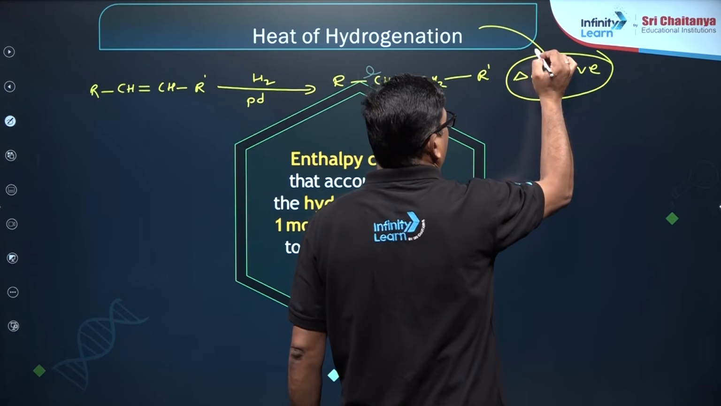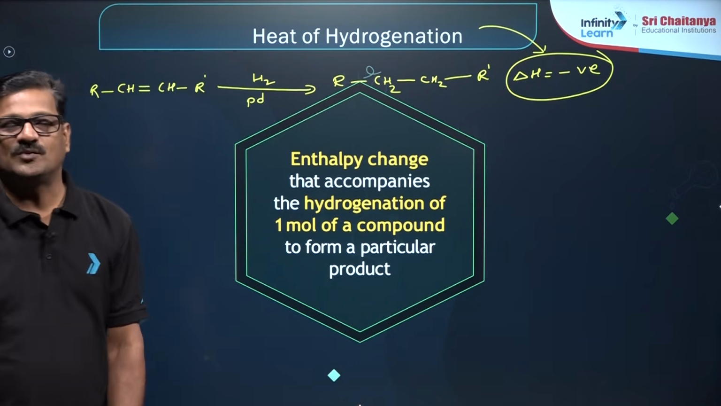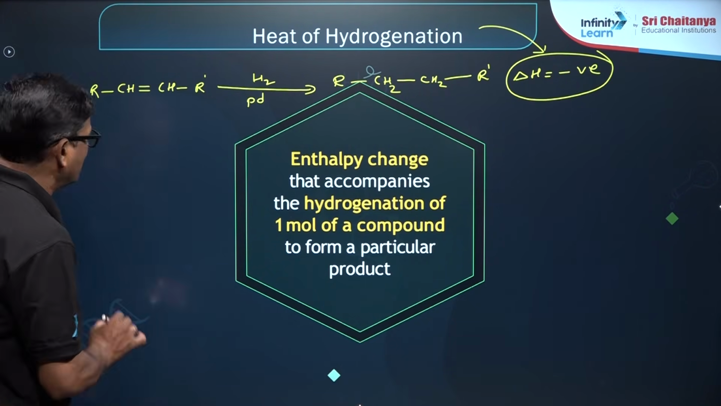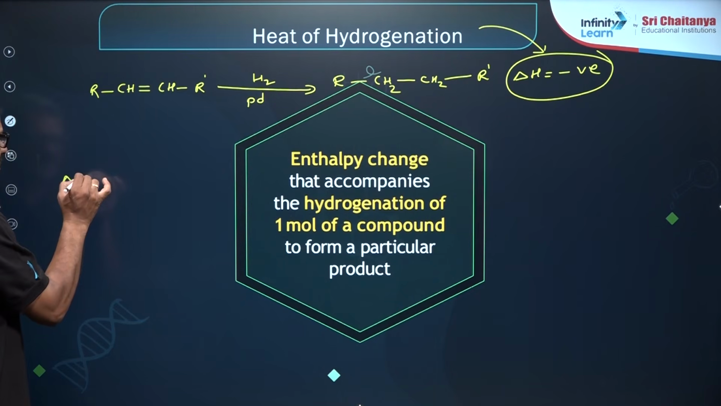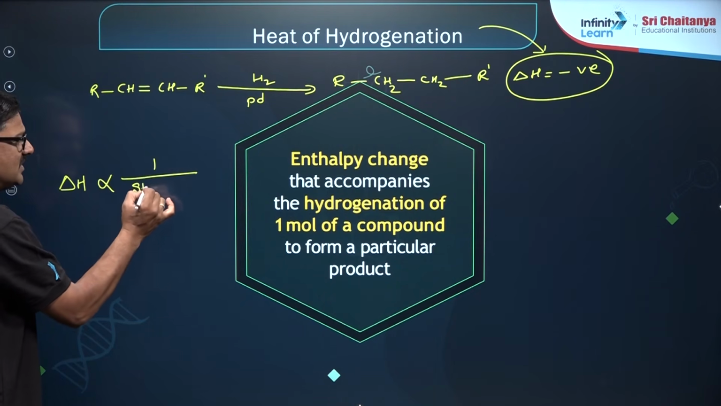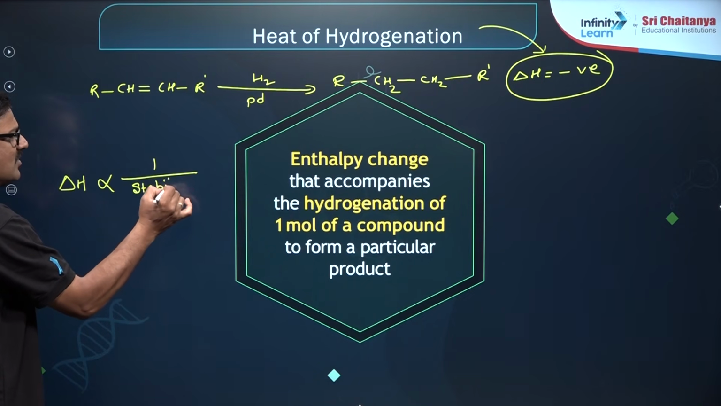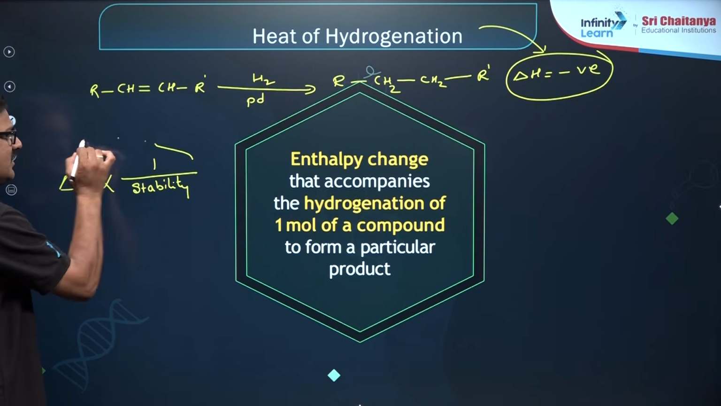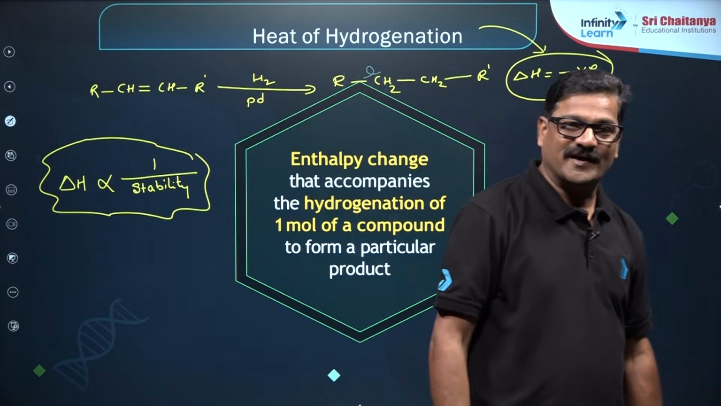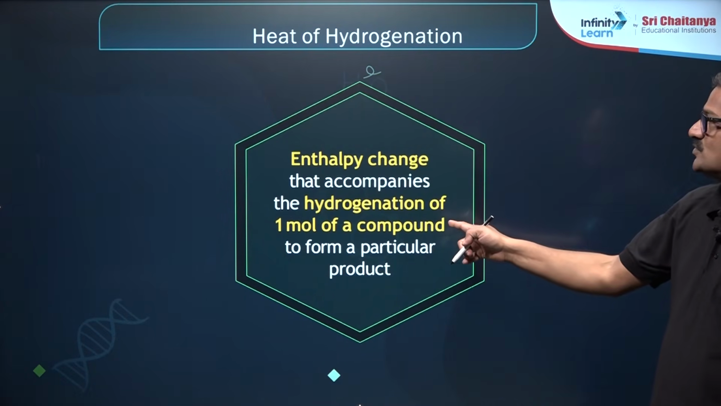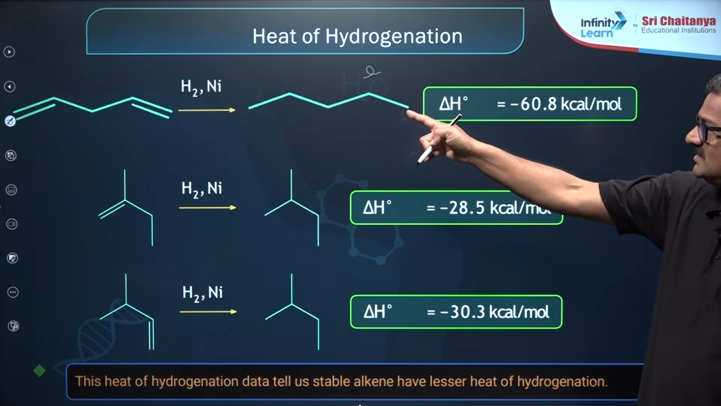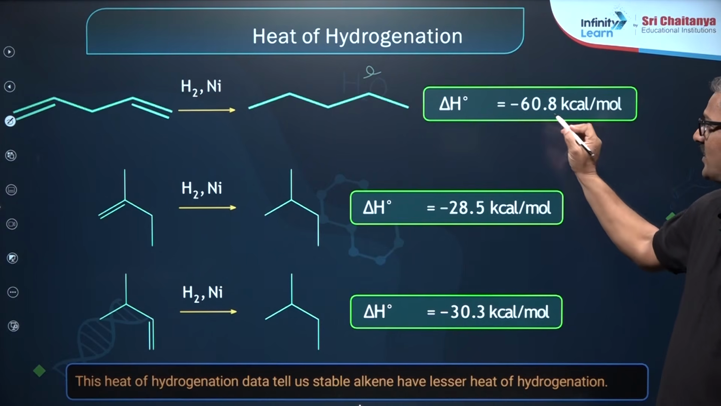This is the definition of the heat of hydrogenation. You know one thing: the heat of hydrogenation, delta H hydrogenation, is inversely proportional to the stability of the alkene. The alkene which is less stable is going to have a higher heat of hydrogenation. I want to show you that here with various examples. This is the alkene with H2 and nickel, and you are going to get minus 60.